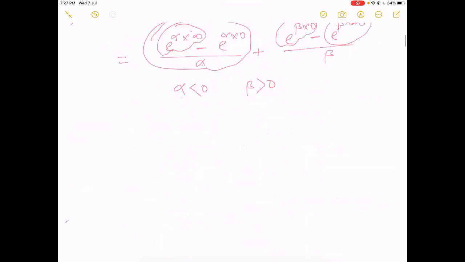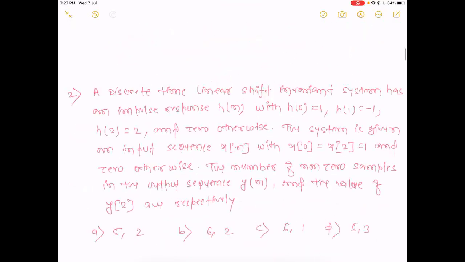Now comes the next question. A discrete time linear shift invariant system has an impulse response h[n] with h[0] = 1, h[1] = -1, h[2] = 2, and 0 otherwise. This means our impulse response is defined for only sample values 0, 1 or 2, otherwise 0.